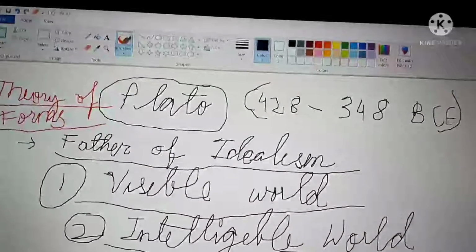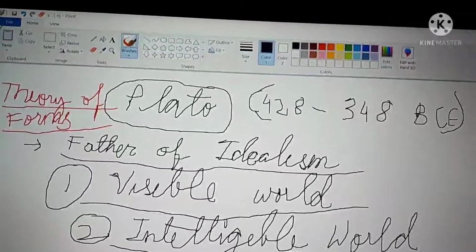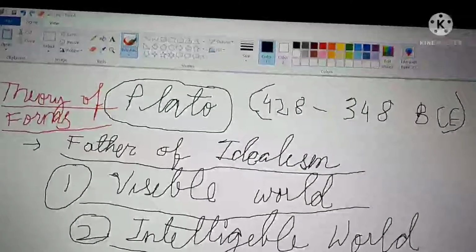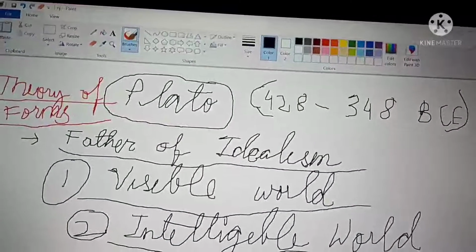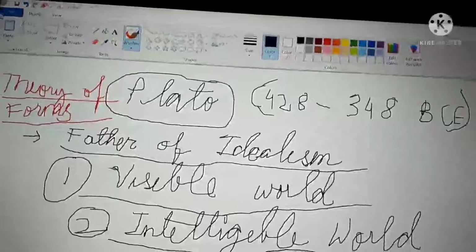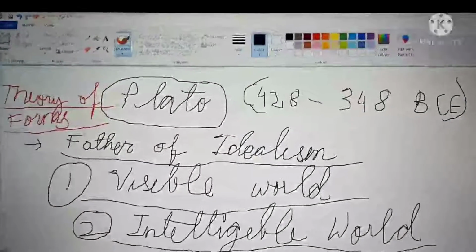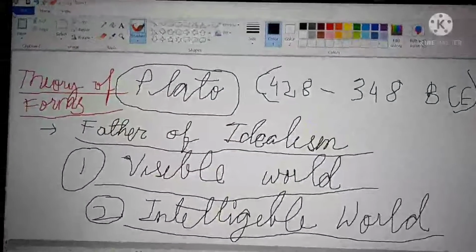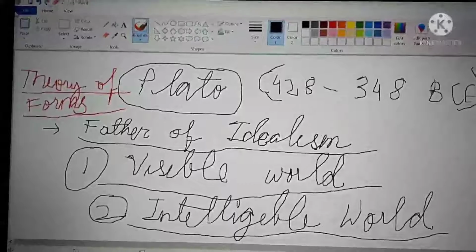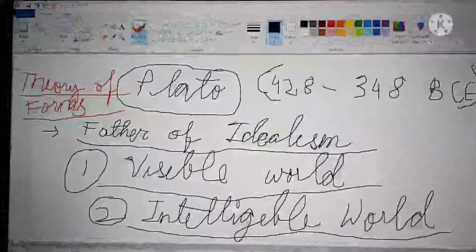Plato was the father of idealism. What is idealism? Idealism believes in the ideal world, the utopian society where everything must be perfect, and it is an ideal world where things are not much practical. And what is realism? Realism is an opposed theory. Realism believes that it is much more practical and relevant to our contemporary life.